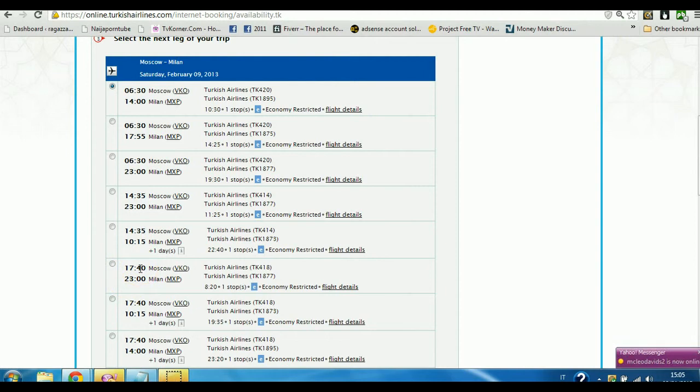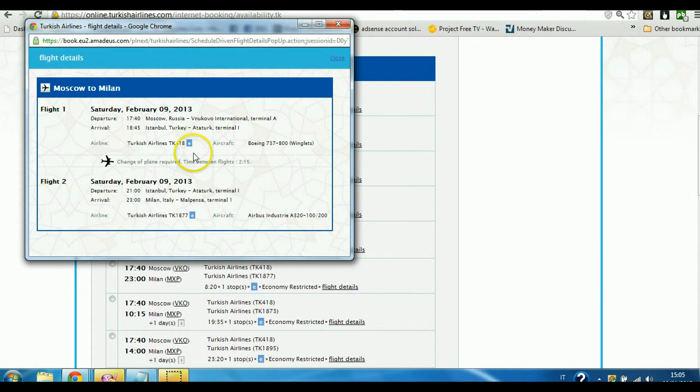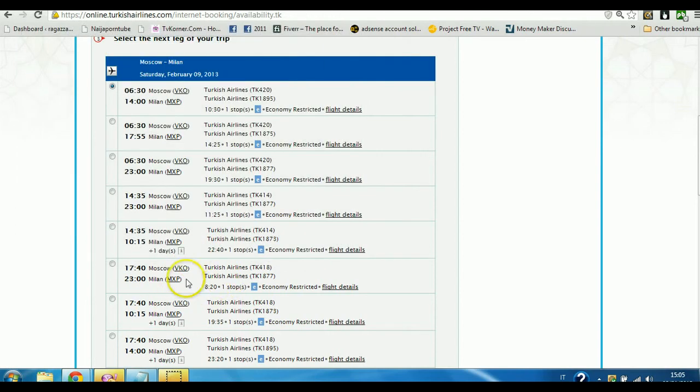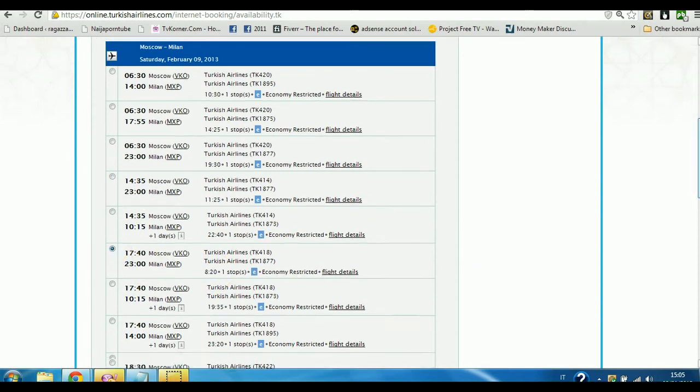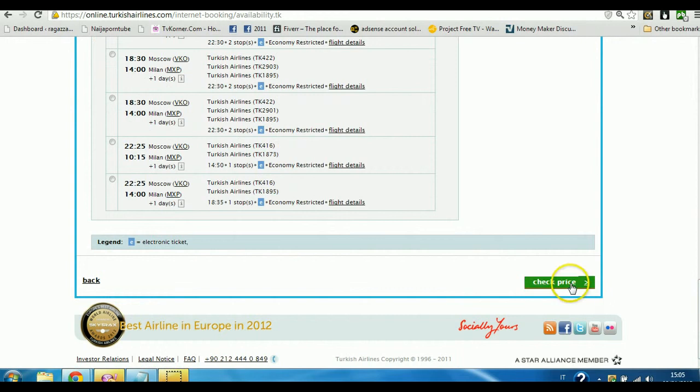If you take the next one of 5:40 from Moscow, and if we look the flight details here, she go reach Milan by 11 o'clock in the night. So me, I prefer to take this one, because this one and this one of 2 o'clock now almost the same flight, only that this one it will take 11 hours to reach Italy, but this one will take 8 hours 20 minutes. So I will go for this one. Then the next way you go do now, you will go check price.